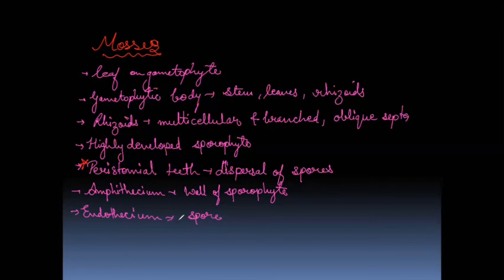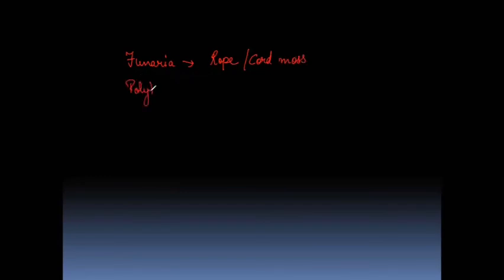Now, next we have some examples of mosses which are again very important and their common names also. One is Funaria. Funaria is known as rope moss or cord moss. Next is Polytrichum, also known as hair cap moss.